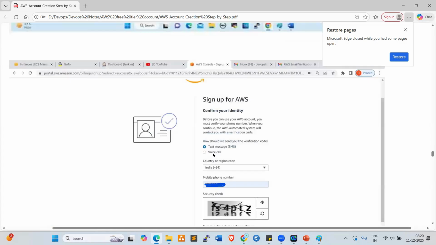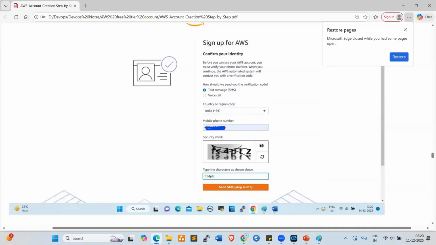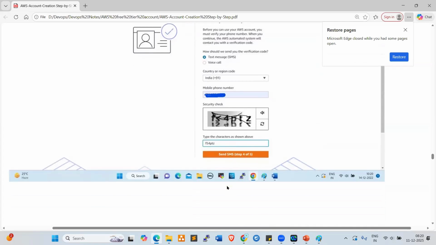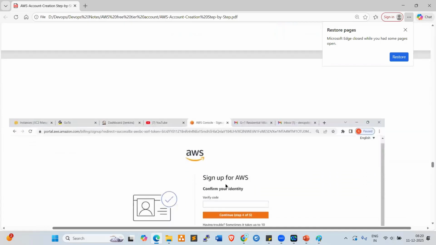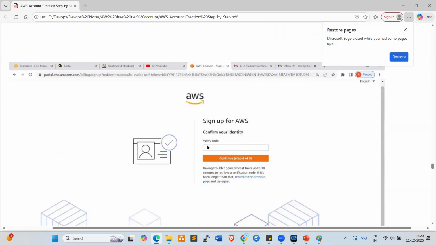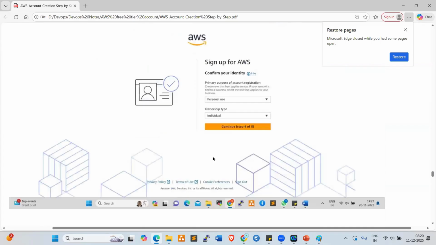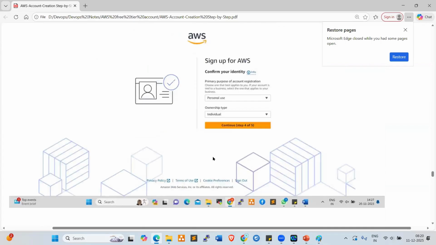Now look here. How should we send you the verification code? Either text or voice call you can select. Better to go with text only. You will get one text message. Here we need to enter the CAPTCHA. After that, click on send SMS. Now you will get the SMS, and the verification code you need to provide in the verification box here. Click on continue. Now it will ask whether this is for personal or business, individual or group, the ownership type, and also the primary purpose of account registration.